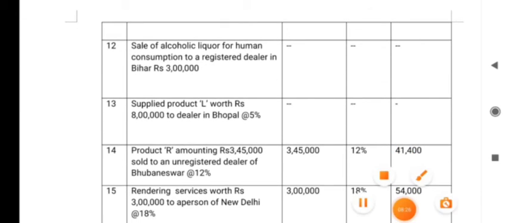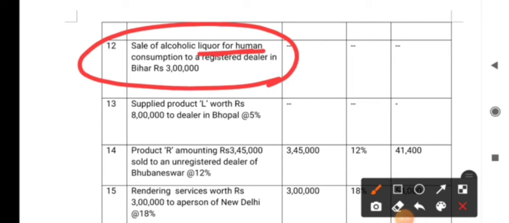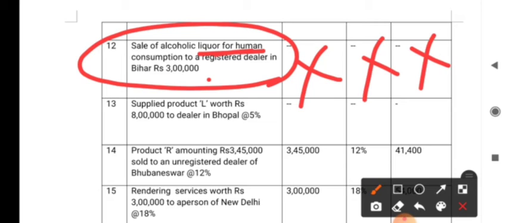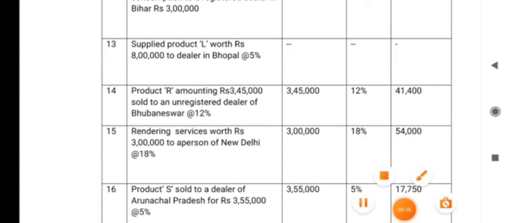12th one, sale of alcoholic liquor for human consumption. This is there in the definition: goods means all kinds of movable property and securities, except alcoholic liquor for human consumption. So it is not goods as per GST law, and it is not covered. GST is not applied on the supply of alcoholic liquor, so it is not included in computing the taxable turnover.